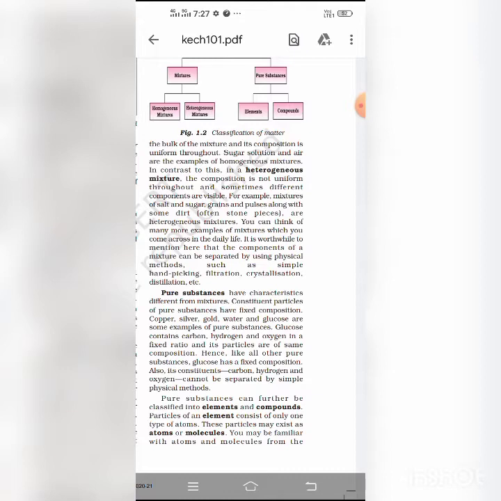A mixture shows all the properties of its constituent elements or compounds, and can be separated into its constituents by simple physical methods. Depending upon the physical state of the constituents, a mixture may be homogeneous or heterogeneous.